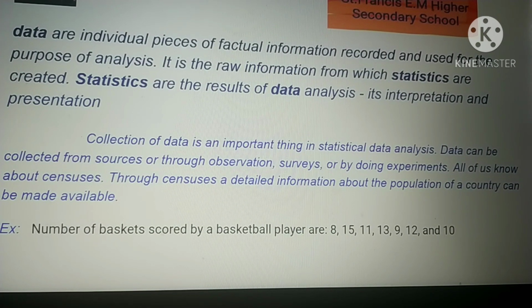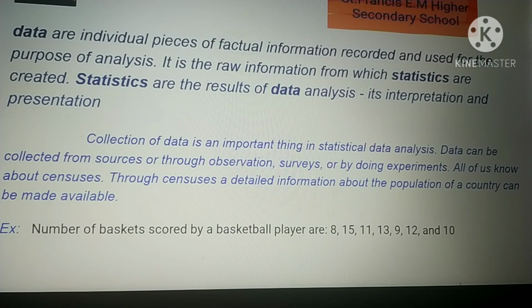Generally, government institutions also do surveys or experiments to collect data about the people. For every 10 years, the government of India conducts a census, right?